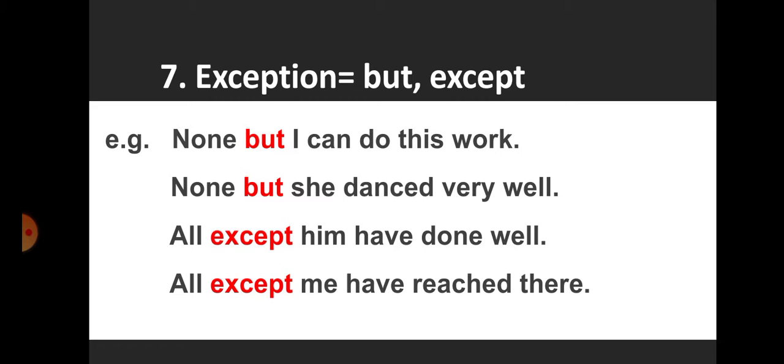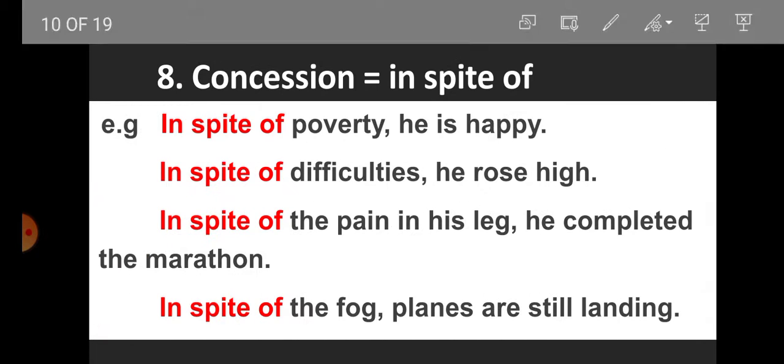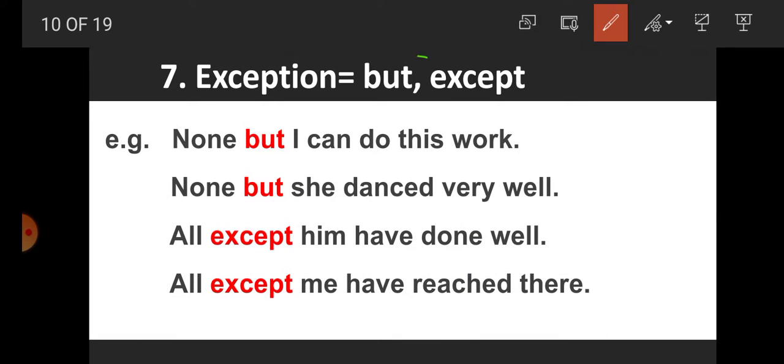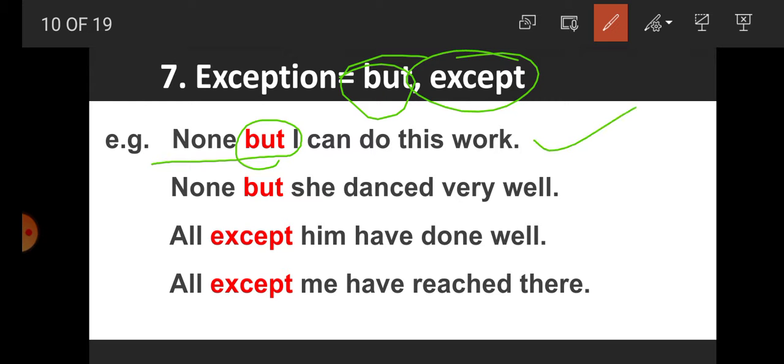Students, for indicating exception we are using prepositions like "but" or "except". For example, none but I can do this work. With "none", students, "but" is used. None but I, none but she dances very well.